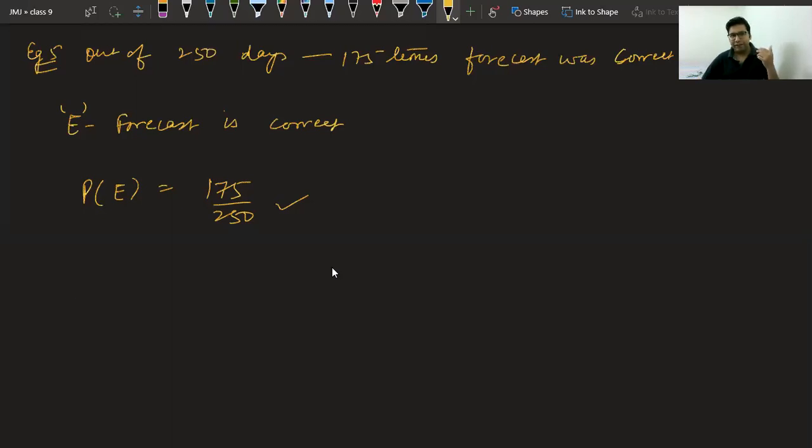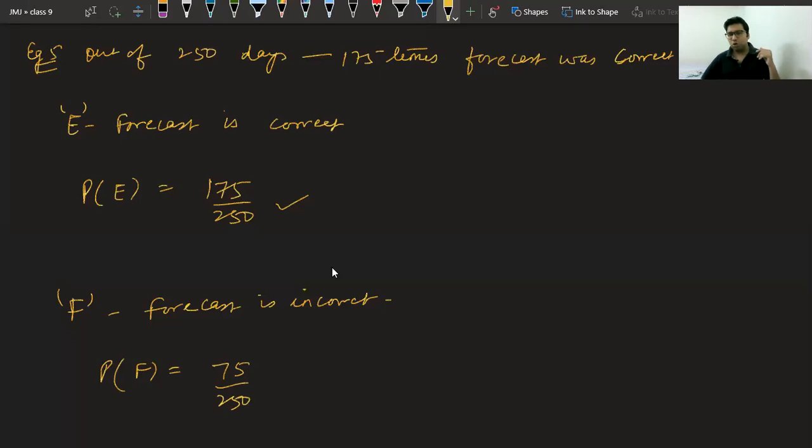So let me define by F: the forecast is incorrect. Now tell me, there are two ways to find this probability. We want to find the probability of F. Tell me what is the answer. Utkarsh is saying 75 upon 250. Others please try. Yes, it is 75 upon 250.